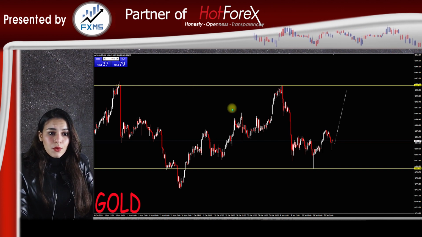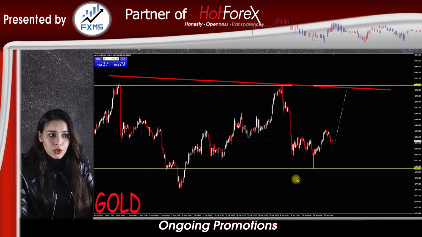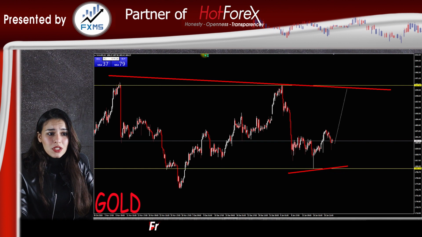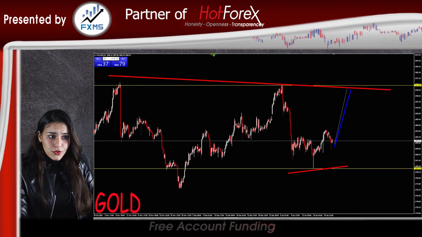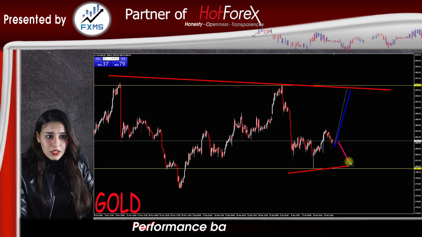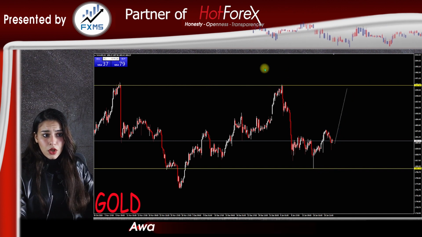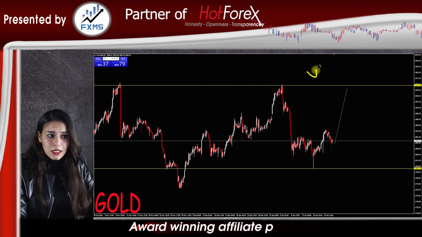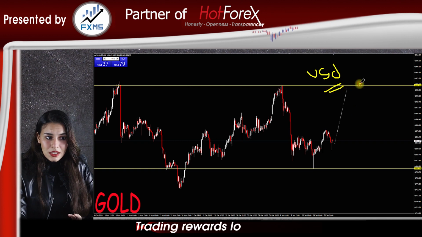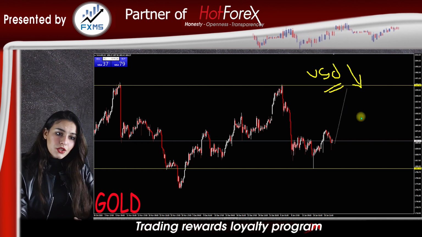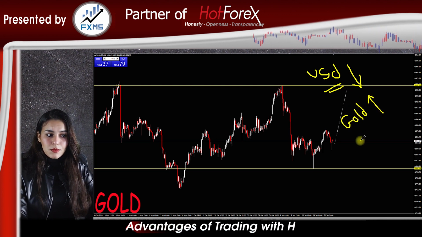Then we have gold. It is trading in a slightly downward channel. Recent resistance 1859 and recent support is 1802. Our preferred scenario: risk on mood, where possibly gold moves upwards to 1859. Alternative scenario: risk off mood, where possibly gold moves down towards 1802. As we know, gold is strongly affected by the dollar index, and slightly affected by equity movements lately. Having a risk on mood causing the dollar index to sink will have a greater chance to send gold up, and we can also see equity heading higher at the same time.